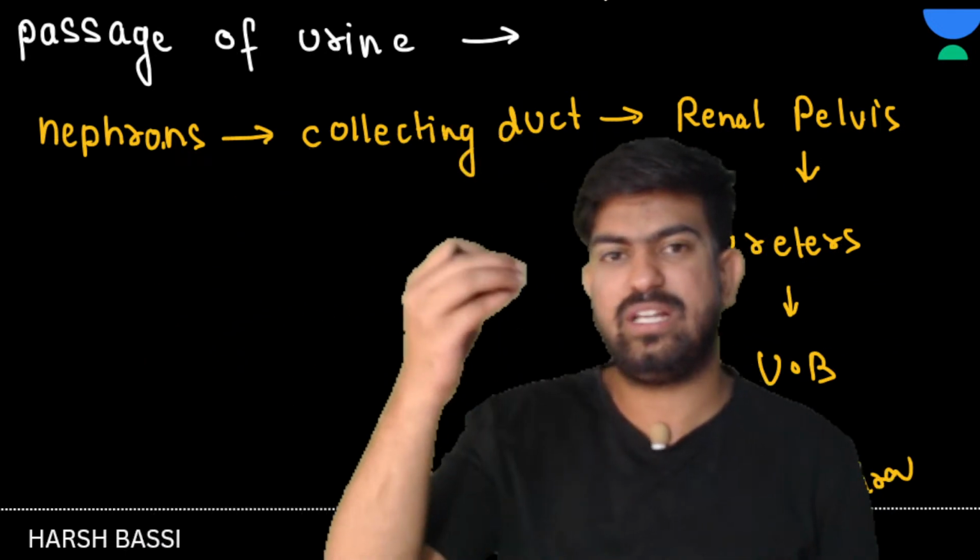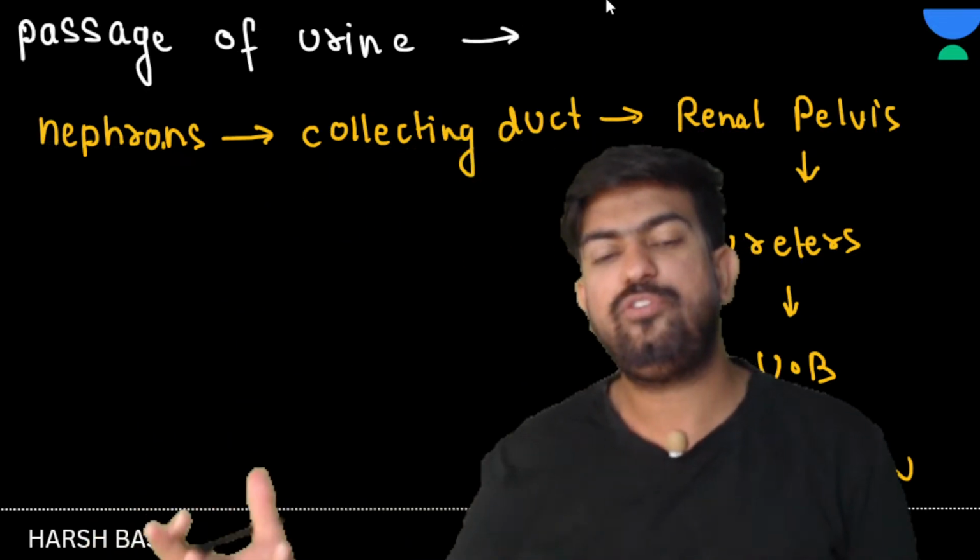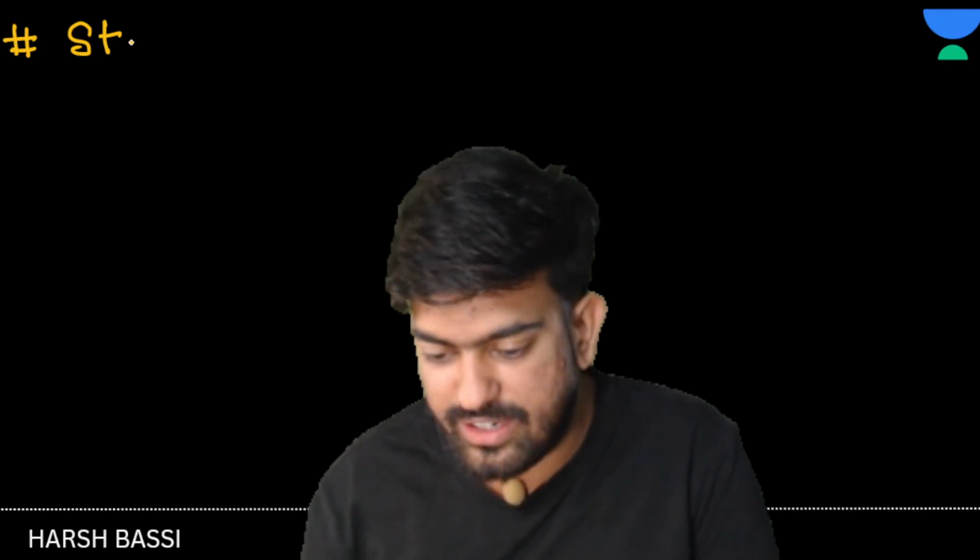They can give the parts and ask you to arrange the following in the correct sequence of passage of urine. This kind of question is a very favorite question for the NTA. Now let's move on and talk about the structure of nephron, which is very, very important. From here I'm going to tell you the countercurrent mechanism and urine formation, everything will be clear. Okay, structure of nephron.